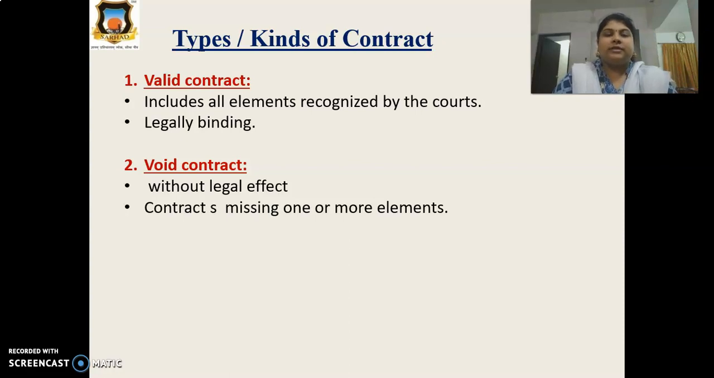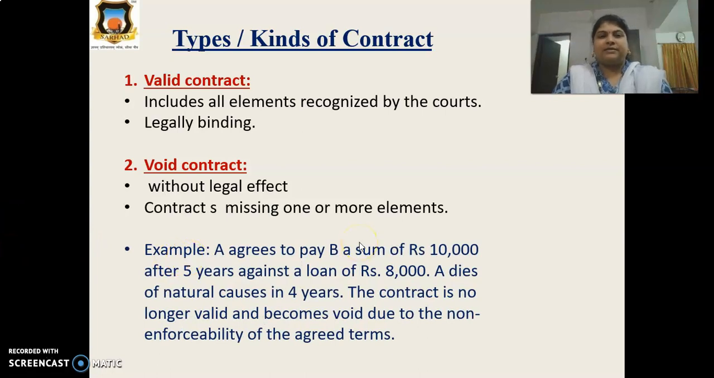The second point under the void contract is missing one or more elements. For example, agreement is always important for the contract. After that, you can see an illegal object. Illegal object means murder or smuggling. This is illegal. So this type of contract is a void contract, and valid contract means legal contract. You can have a proper format for that, and void contract means cancelled contract. I hope these two points are clear with you.